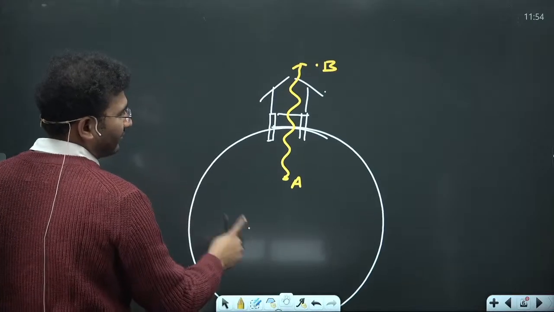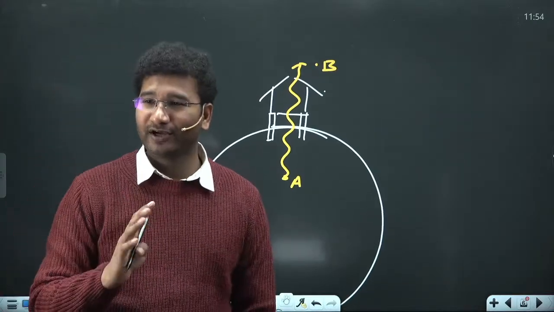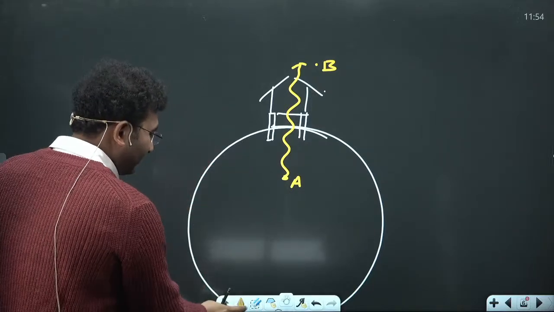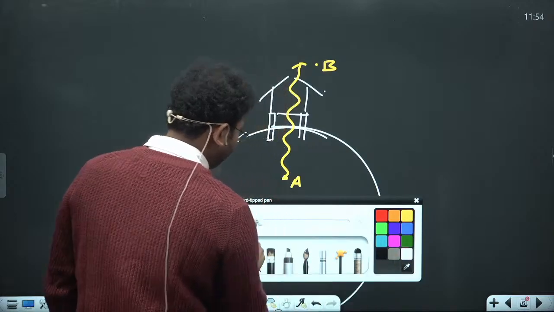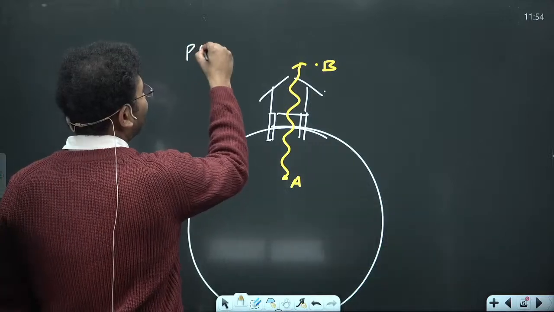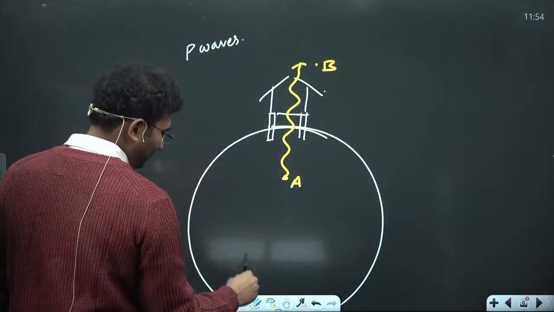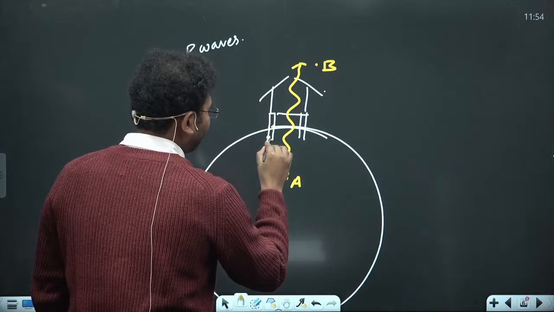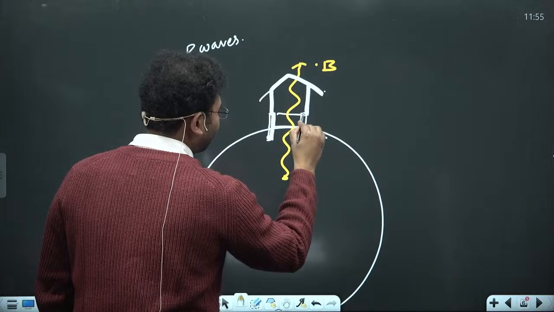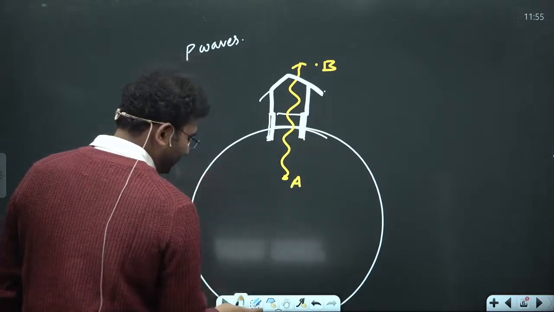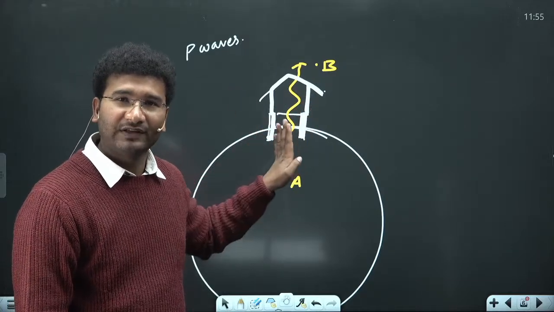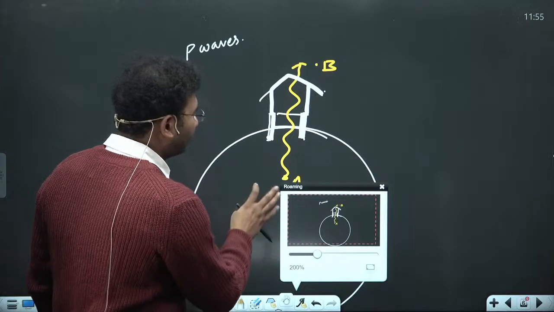ठीक है? Let's try to understand. Point A से लेकर point B की तरफ earthquake आया तो waves travel कर रहे हैं. So यहाँ पे दो ऐसी चीजें देख सकते हो. देखो, let's try to see what happens in the case of P waves. P waves होगा तो, for our understanding, what I'll do is I'll make it little more interesting. Okay, see here. अगर P waves A से B की तरफ travel कर रहा है, how does the movement of the house will be there? The movement of the house will be like this.